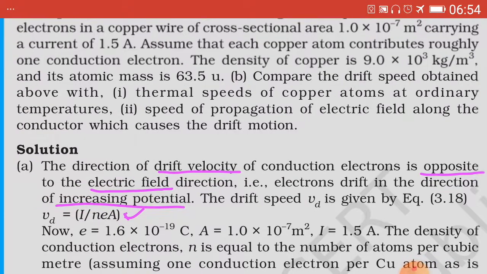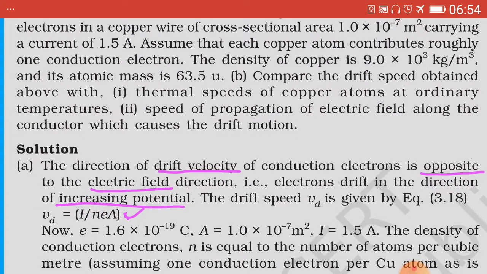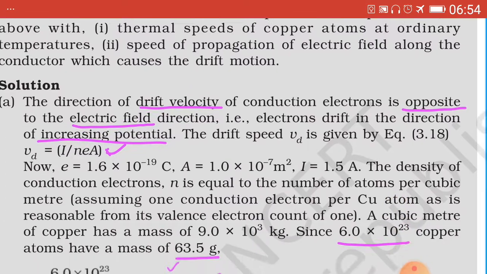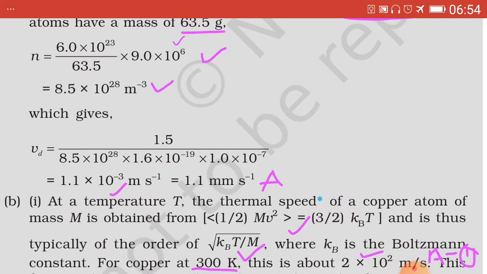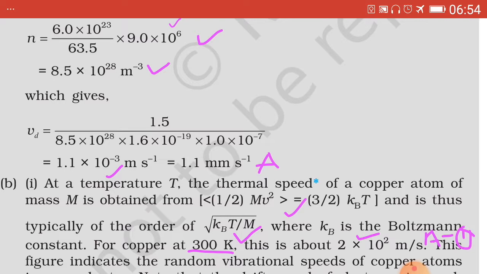Compare the drift speed obtained above with number 1, thermal speeds of copper atoms at ordinary temperatures. Now thermal speeds of copper atoms. B1, we have the equation of thermal speed as the average of 1/2 mv², this bracket is a special kind of bracket which denotes average, 1/2 mv², that is kinetic energy of the electron,